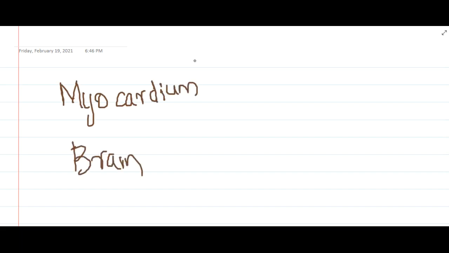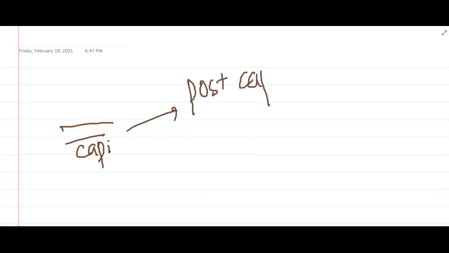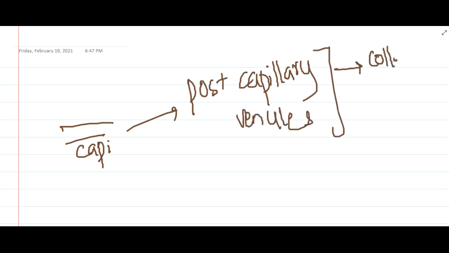Where are these capillaries maximally present? They are present in maximum numbers in those areas where there are the highest metabolic rates, like the brain and myocardium. The blood from the capillary beds flows into the post capillary venules, and from post capillary venules this blood will collectively go into the collecting venules.